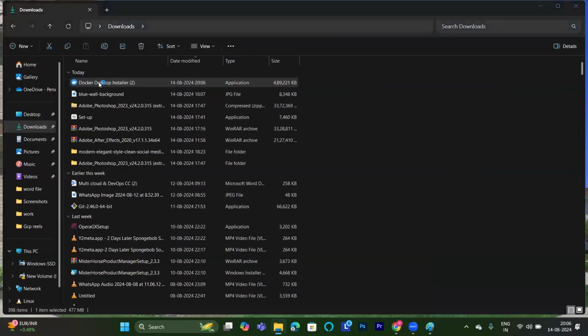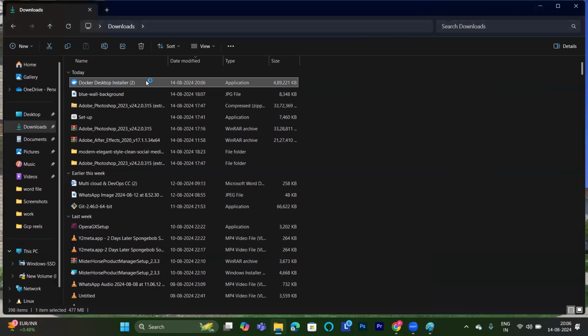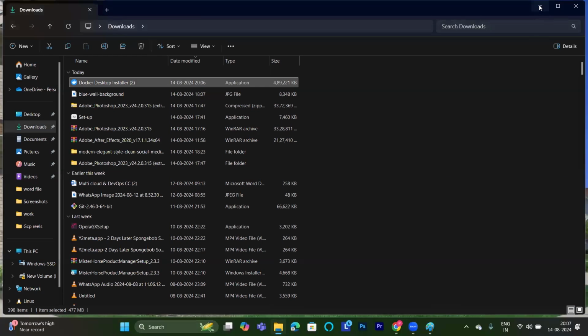Just double click on this one here. No need to perform anything. Please don't perform anything. Just double click once. Don't double click twice. Otherwise, your two processes will start at the same time. So it will occupy your system. It will slow down your system. So like this, what it will do? Like this.